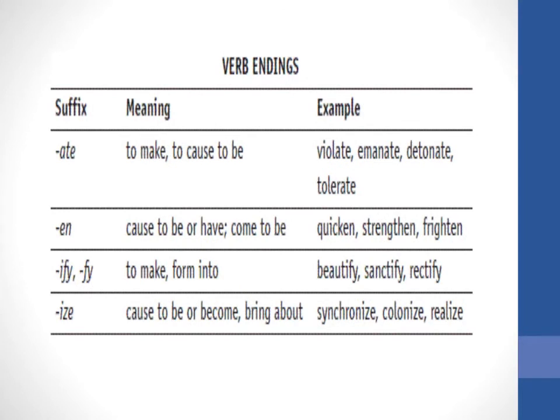So let's see verb endings examples. Suffix ATE: violate, emanate, tolerate. EN: quicken, frighten. IFY or FY, to make or form into: beautify, sanctify, rectify. IZE, cause to be or become, right? So it can be realize. So these are the examples of verb ending suffixes.